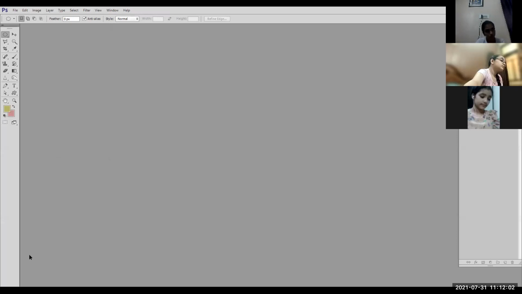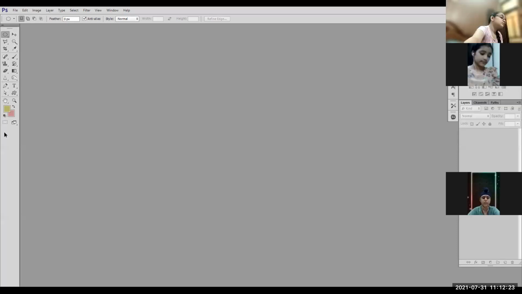Okay. Next, below the menu bar, you have your option bar, or you can say context menu. First, text menu. Second is context menu. Context menu will have the various options. You can see here various options are displayed. All these options are related to the tool which has been selected in the palette.